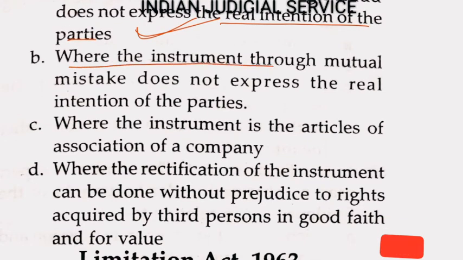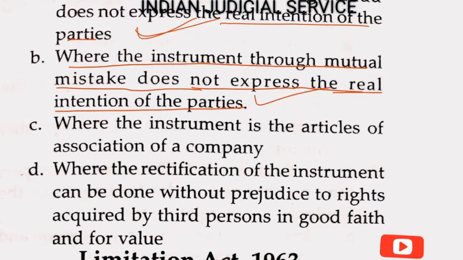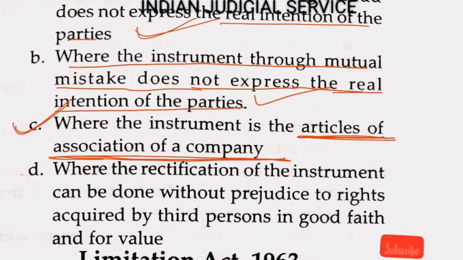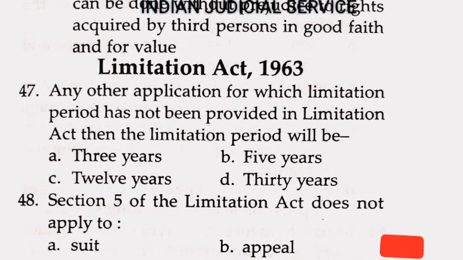Option B, where the instrument through mutual mistake does not express the real intention of the parties, the court issues the order of rectification. Option C, where the instrument is the articles of association of a company, in that case the court cannot issue the order of rectification. So the answer is option C, and this is clearly provided in section 26 of the Specific Relief Act.